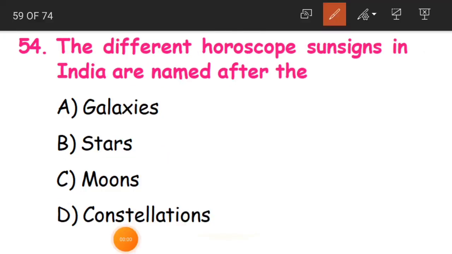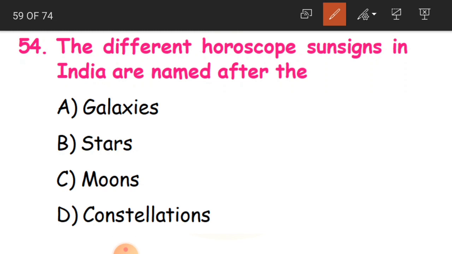Clear, children? Now the 54th question. The different horoscope sun signs in India are named after the dash. Normally we have weekly horoscopes, you will get them in newspapers, about what is happening with our life and all that. We try to know about that through these horoscope sun signs. They have got some names, for example Aries, Taurus, Sagittarius, Libra, Scorpio, and all that.